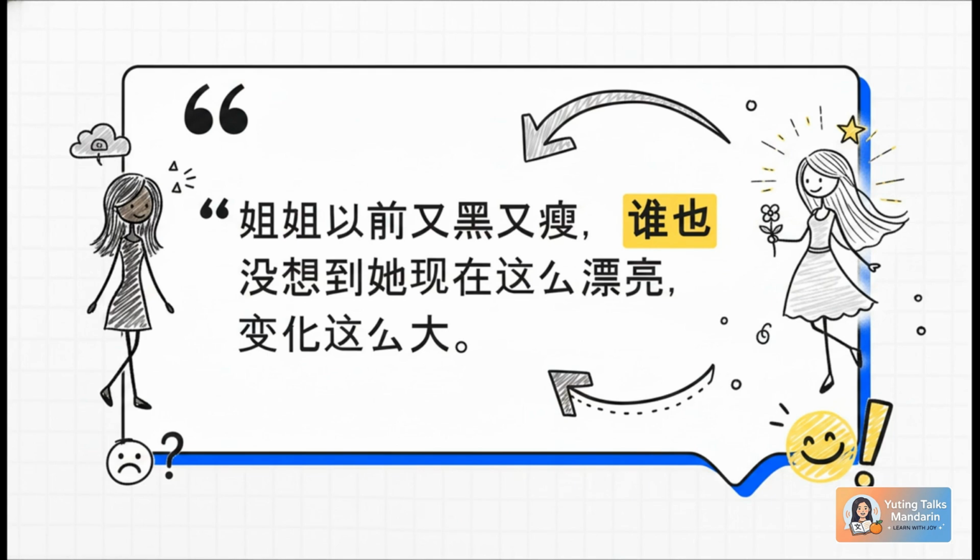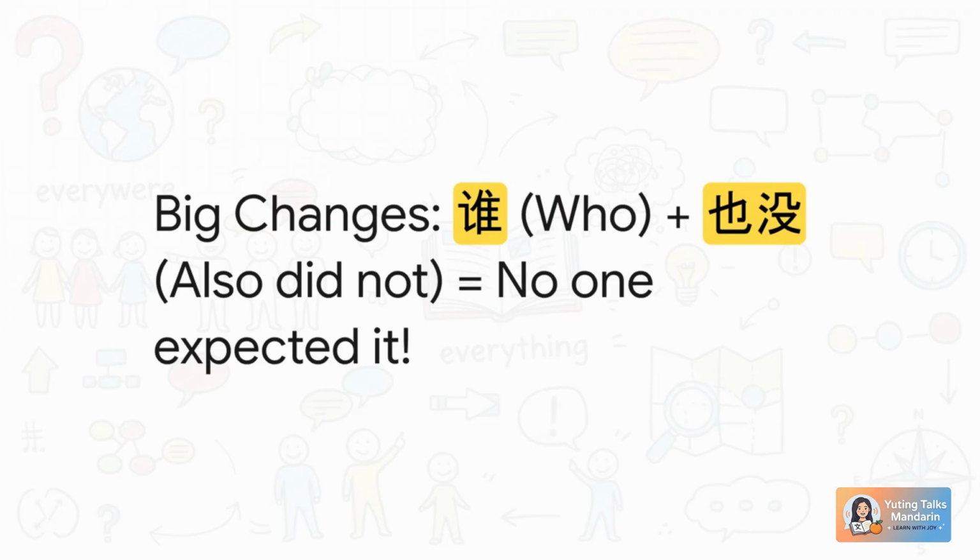We took 谁, meaning who, paired it with 也, meaning also, and then added the negative word 没, which means did not. 谁也没 perfectly translates to nobody did. This structure is absolutely perfect when you want to add some strong emotion to a story. When a transformation is just this shocking, it's not that just one single person was surprised. It's that absolutely everyone was stunned, which effectively means absolutely no one saw it coming.